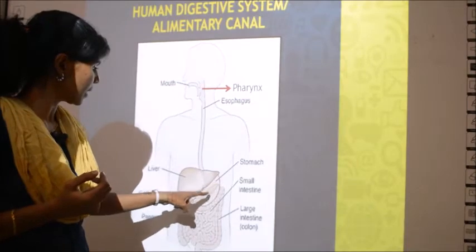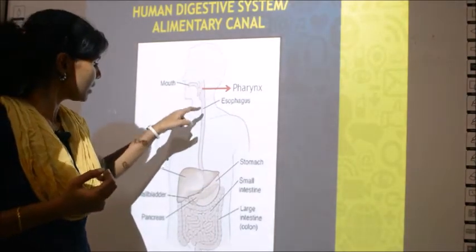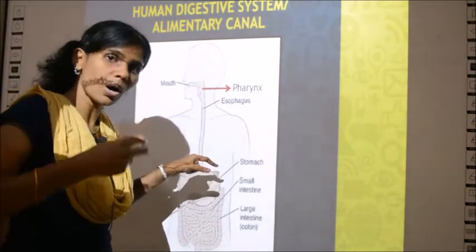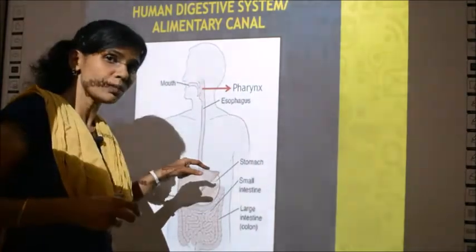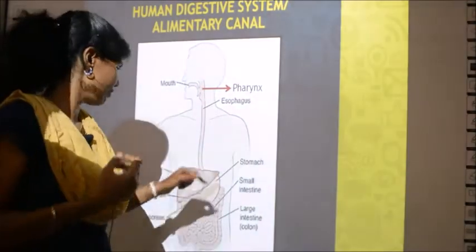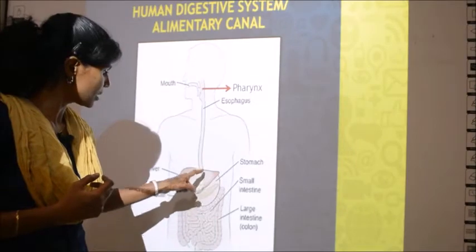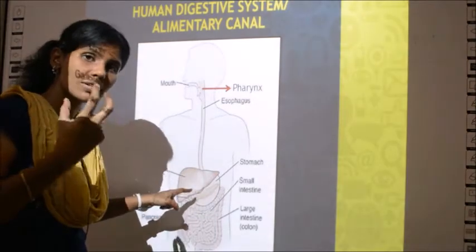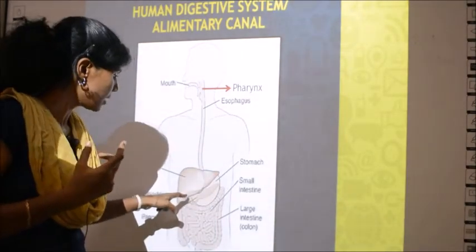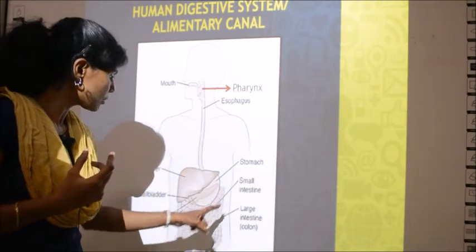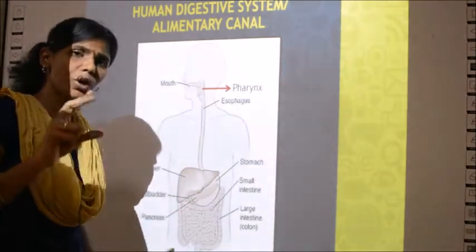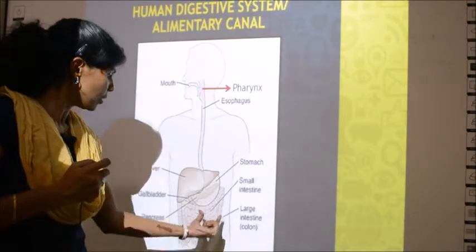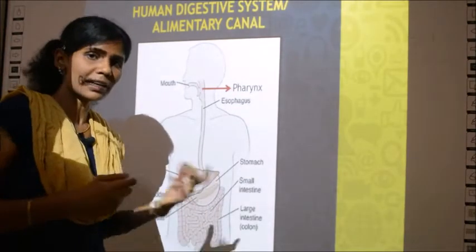So this is the stomach. From the pharynx till the stomach, there is a long tube, no? That long tube is called the esophagus. After the esophagus, you have the stomach. This bag or sac-like structure is called the stomach. Then you have the small intestine. There are two coiled structures, right? There are two tubes which are coiled and kept inside.